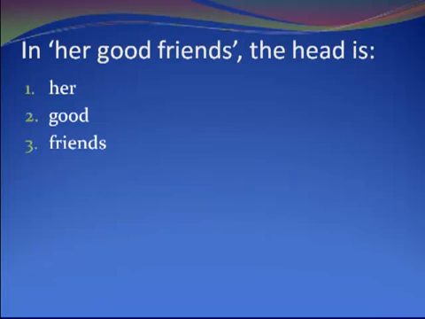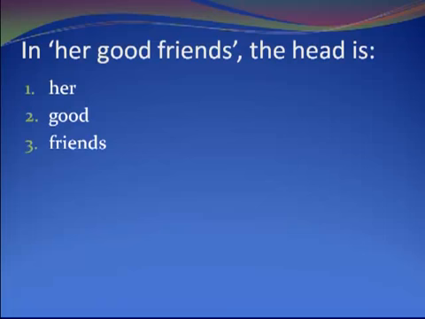Okay, try this one. Her good friends. What's the head? Well, what's her? It's a determiner. Good is an adjective and friends is a noun. Yeah. Okay, and we saw you can have a noun phrase with a determiner, an adjective phrase, and a noun inside it. Yeah.